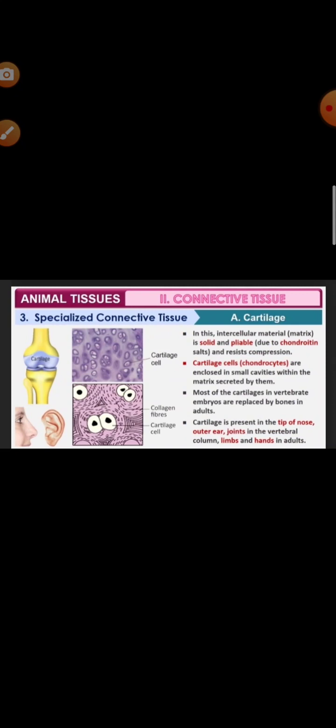Blood vessels and cartilage forming cells are known as the chondroblasts, and blood vessels and nerves are absent in this cartilage. So, an injury to the cartilage takes a long time to heal, and the matrix is composed of protein chondrin, which is secreted by the chondroblasts. Four types of cartilages are there: hyaline cartilage, fibrocartilage, elastic cartilage, calcified cartilage.